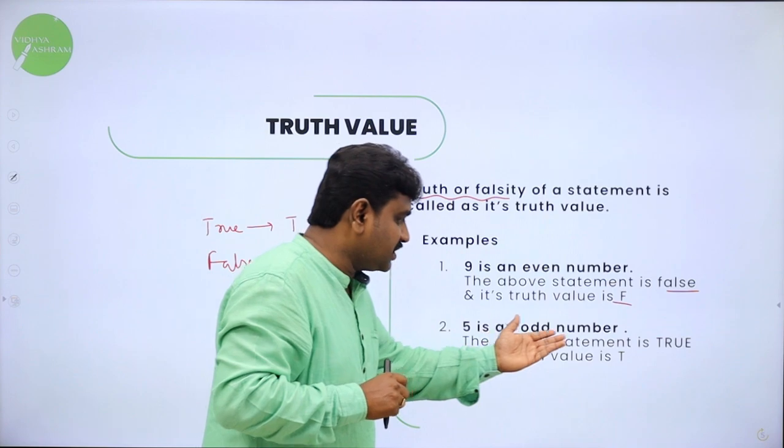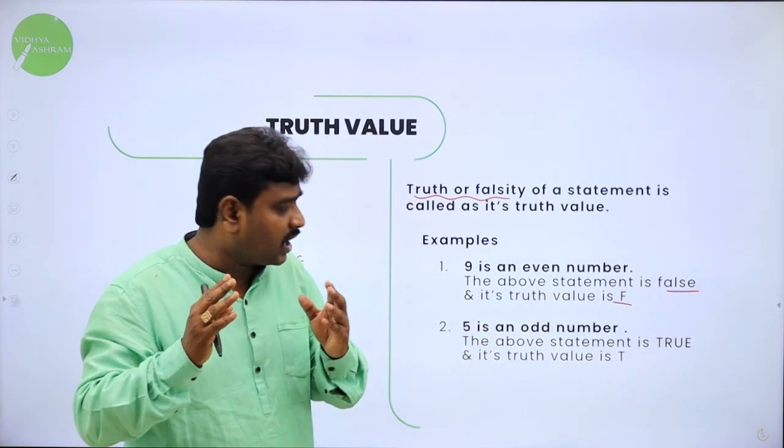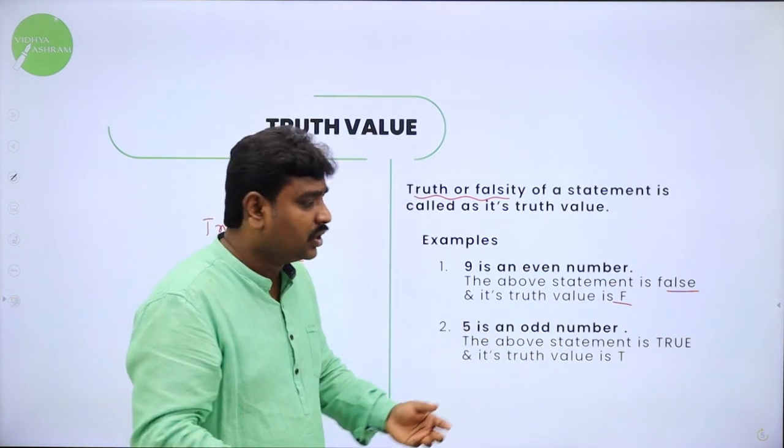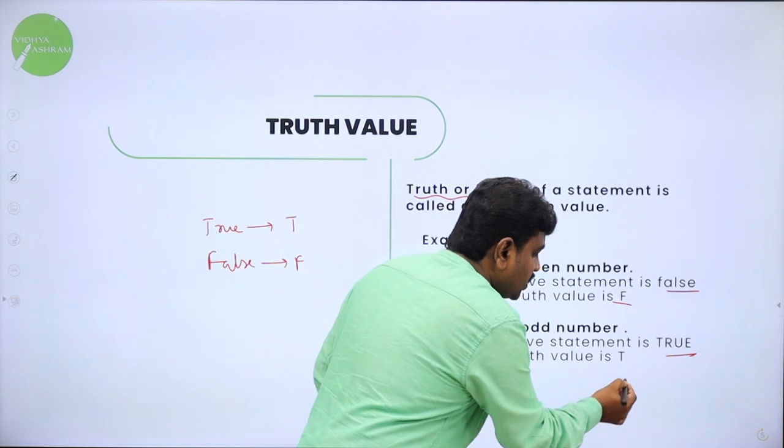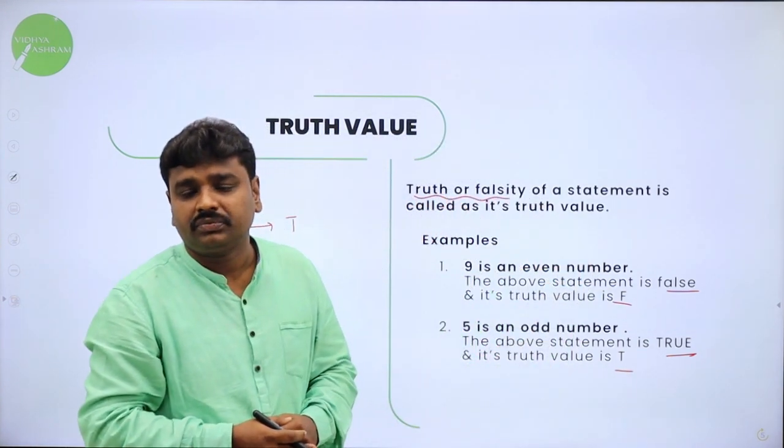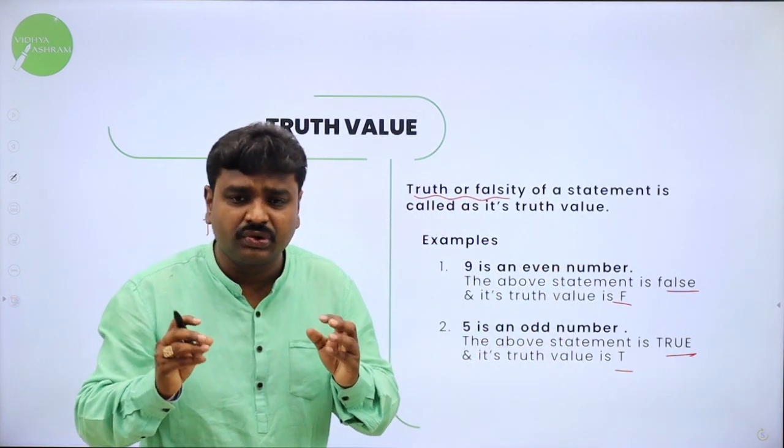For example, 5 is an odd number. 5 is an odd number is true, all of you know. So 5 is an odd number is true, its truth value is T. I hope all of you understood truth value.